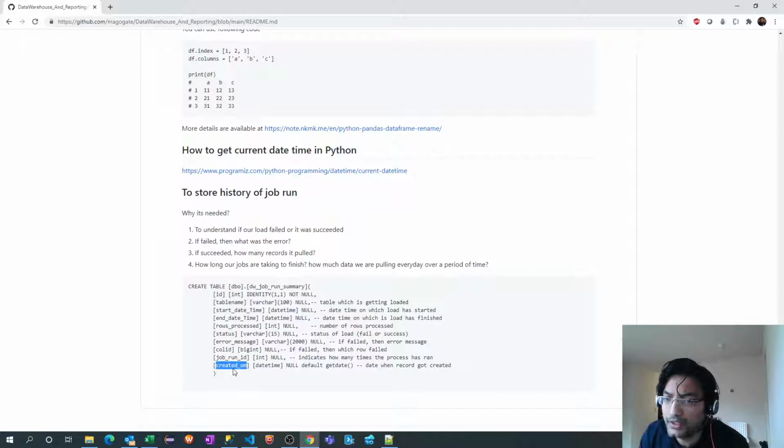Last one is creation date. Again, it's an auto-populated date. Default is getdate, so we don't have to worry much about that. It will just tell on what particular day the record got created.